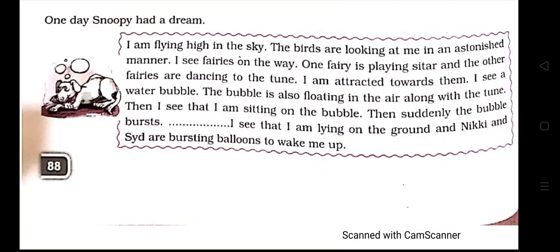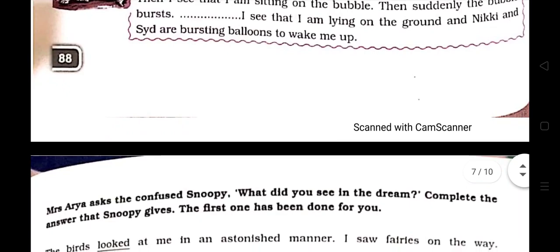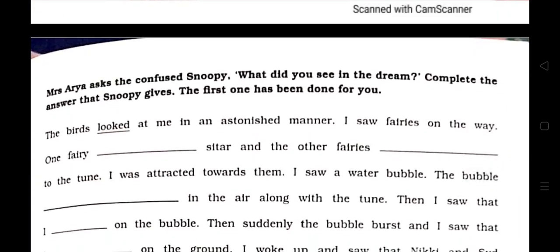Snoopy's dream, you can see, is in present continuous, and you have to write in past. Not in past continuous, you have to write in simple past. Okay, let's write down. The birds looked at me in an astonished manner. I saw fairies on the way.